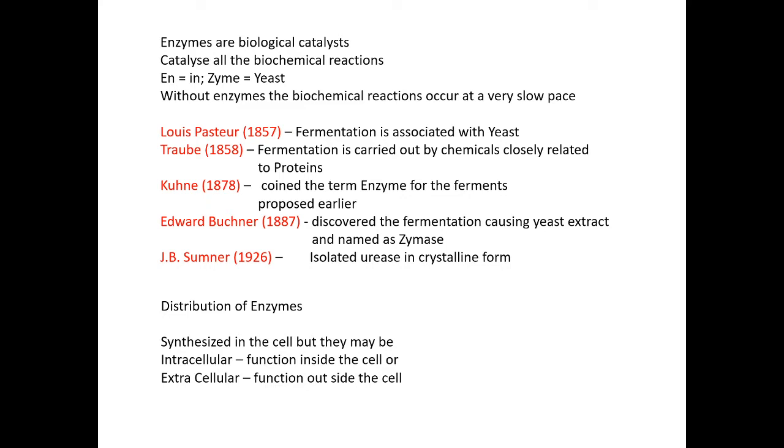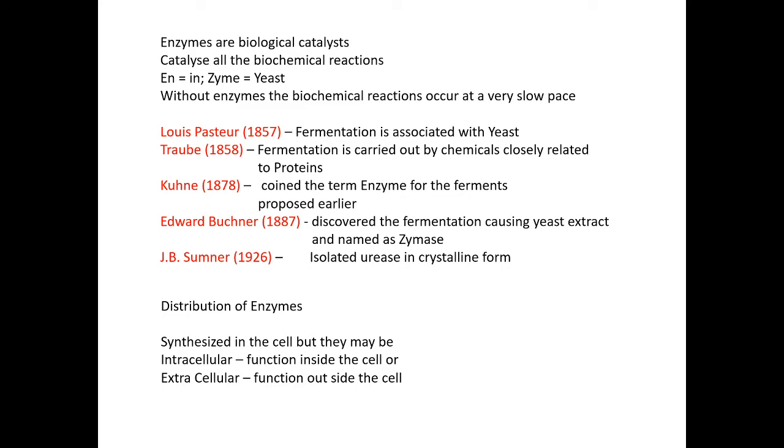So, the first person to separate the enzyme from yeast cell is Edward Buchner. He discovered that fermentation-causing yeast extract and named it zymase.